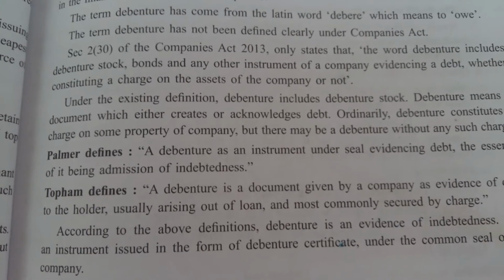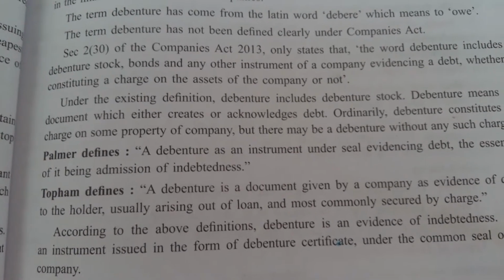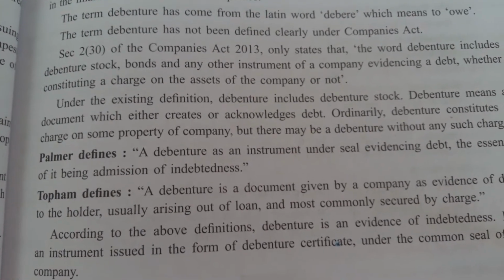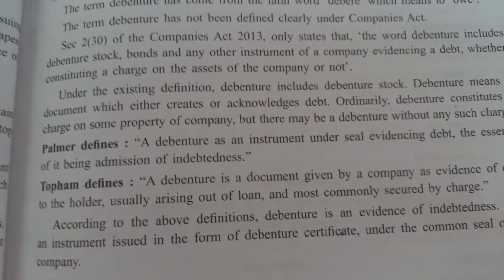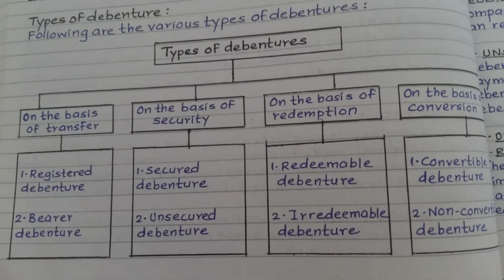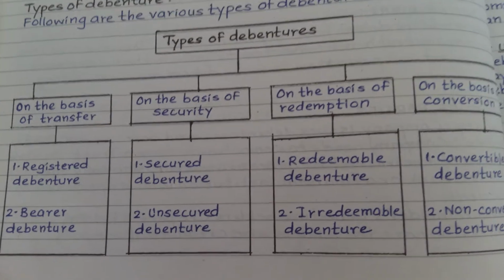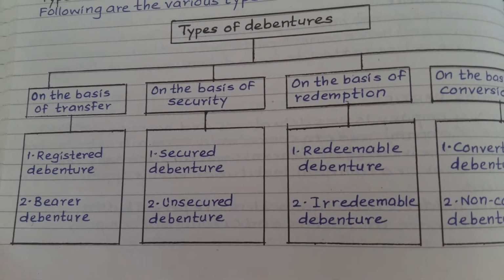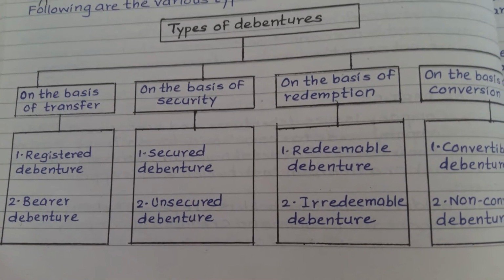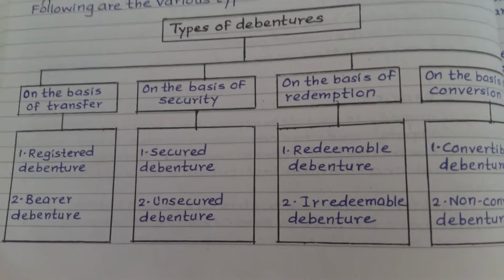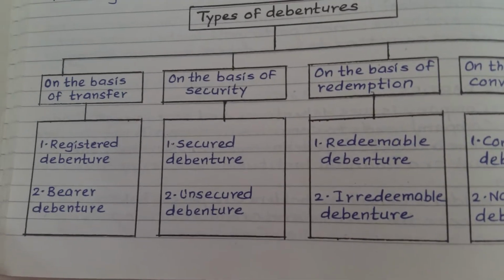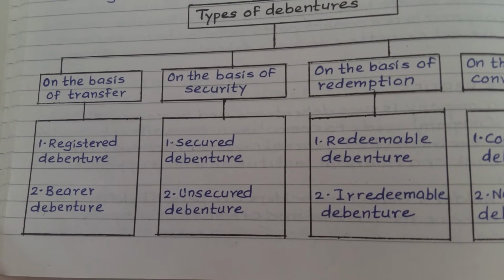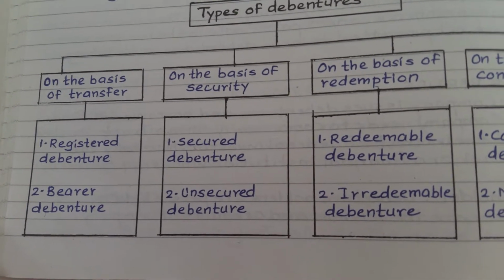And in today's lecture we will complete with the types of debentures. See the types of debentures shown in the chart. It is on the basis of transfer, on the basis of security, on the basis of redemption, and on the basis of conversion. On the basis of transfer, it will be registered debenture and bearer debenture.